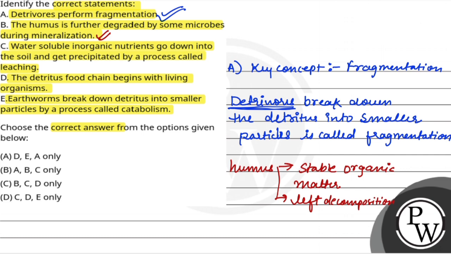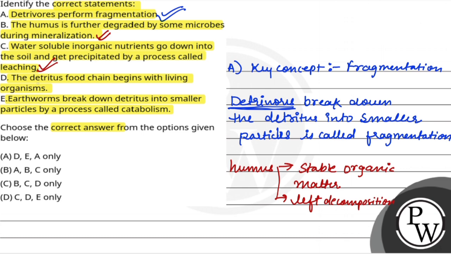Now the third statement, that is statement C, water soluble inorganic nutrients go down into the soil and get precipitated by the process called leaching. Correct. Leaching is the process by which water soluble inorganic nutrients get washed off from the soil surface and become less available to the plants. Right? So A, B, C, all three of the statements are correct.